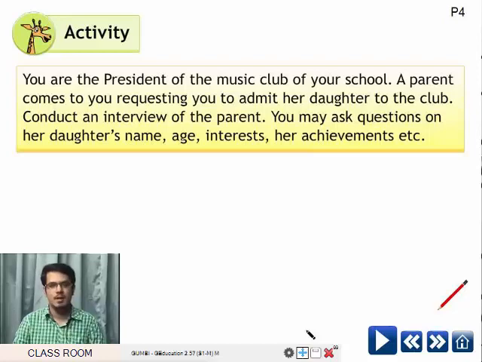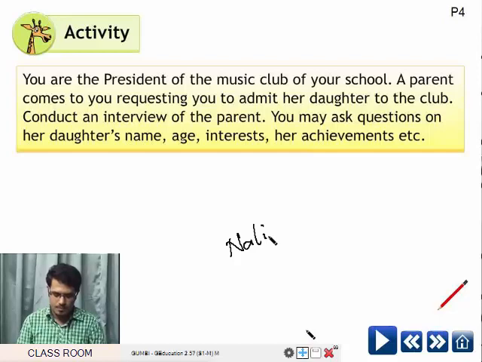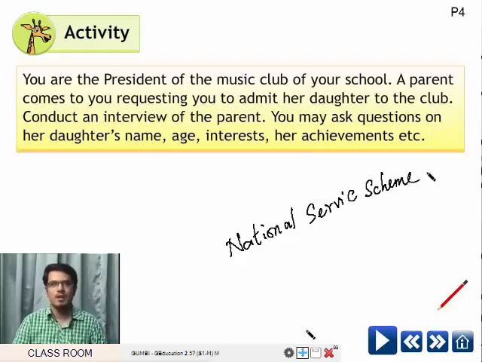What is she interested in? She is interested in social service. She was a volunteer in NSS, National Service Scheme. That's good. Her achievements as a volunteer? She was awarded the Best Volunteer 2014. Excellent. You can admit your daughter tomorrow and provide the necessary details. Thank you, sir. You are welcome.